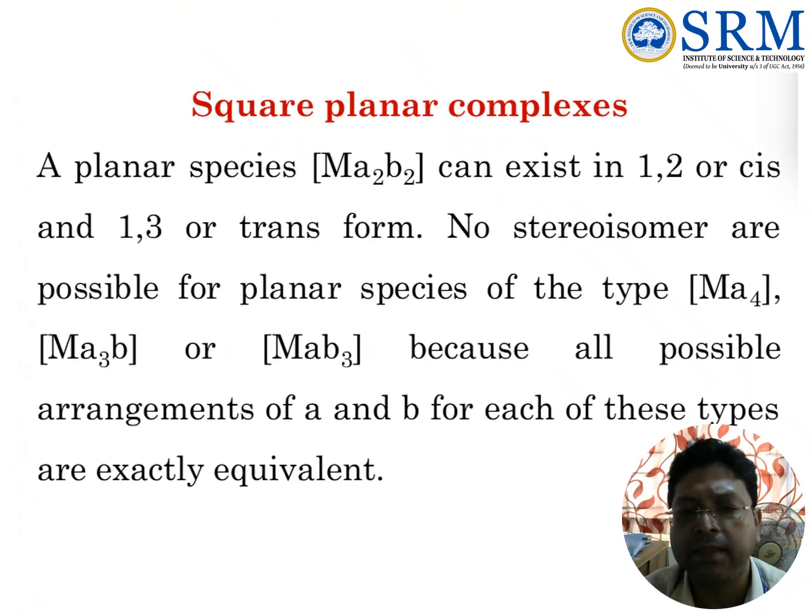What will be the case for square planar complexes? A planar species Ma2B2, where A and B are two different ligands, can exist in 1,2 or cis and 1,3 or trans form. No stereoisomers are possible for planar species of the type Ma4, Ma3b or Mab3, because all possible arrangements of A and B for each of these types are exactly equivalent.